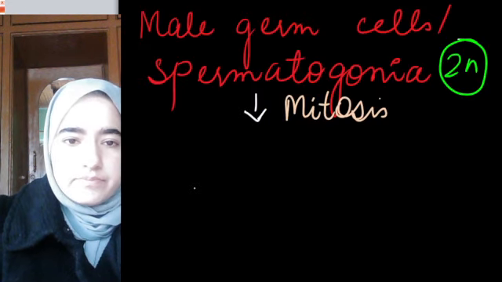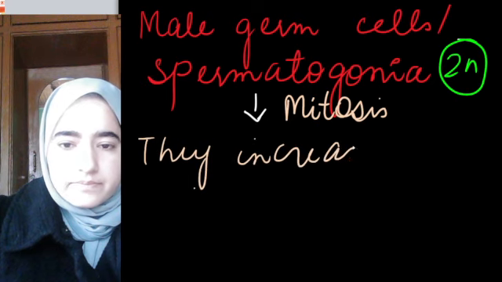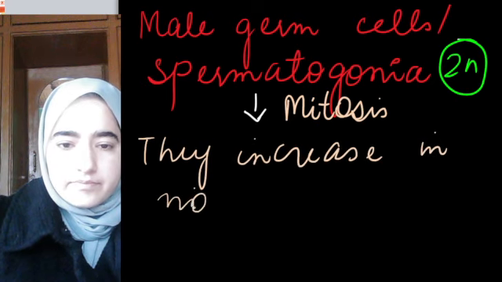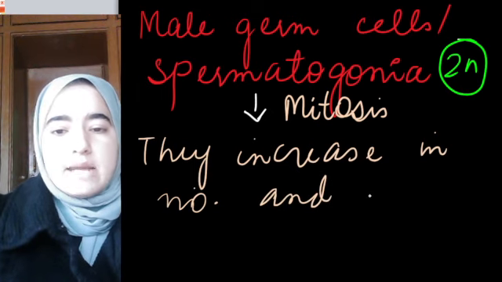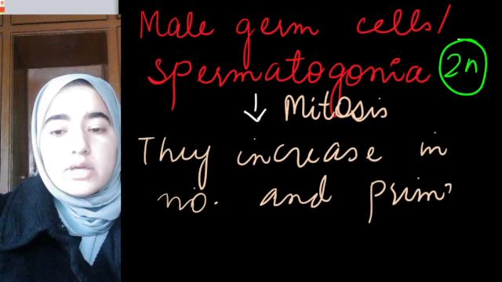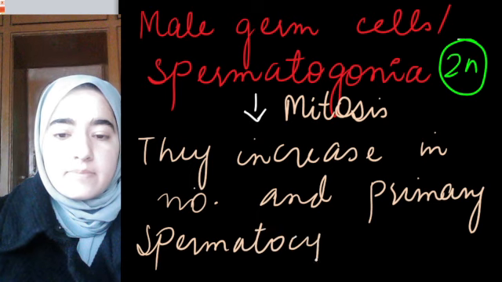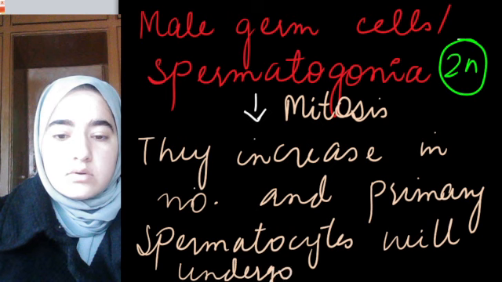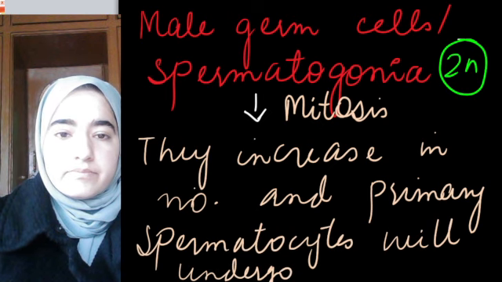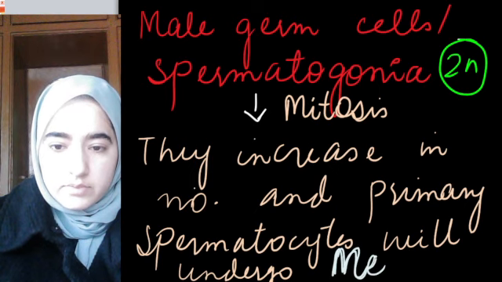They increase in number after mitosis, and then they will form primary spermatocytes, and primary spermatocytes will undergo meiosis.